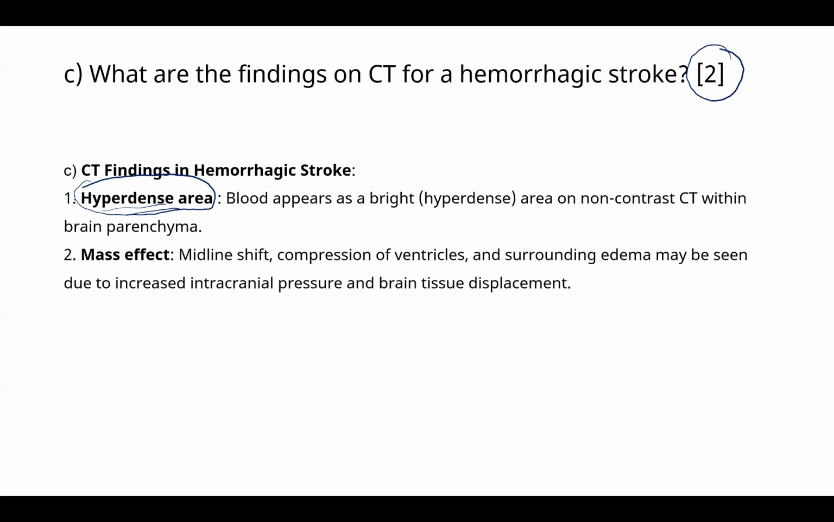Hyperdense area in hemorrhagic stroke. What happens in ischemic stroke? The area appears black, whereas in hemorrhagic stroke, it is a hyperdense area or the white area. And there might be midline shift and mass effect. The ventricles might get compressed and there might be surrounding edema. Okay.